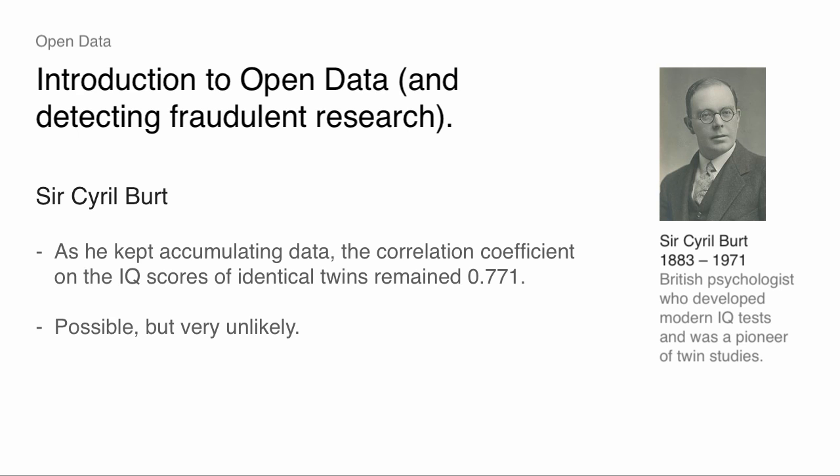But in a bunch of his studies trying to correlate IQ scores across identical twins versus non-identical twins, there were patterns in the data that just didn't seem to make any sense. As he kept accumulating data, and again, no one knows if it was even real data, the correlation coefficient on the IQ scores of these identical twins remained 0.771 as he went from 20 to 40 to 60. That's possible. It's just really, really unlikely. So shortly after his death, critics pounced on this and started criticizing him. It turns out there had been orders to burn all of his papers right after his death, so no one was able to actually check the original data, all kinds of weird things.